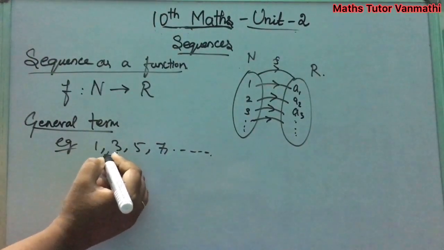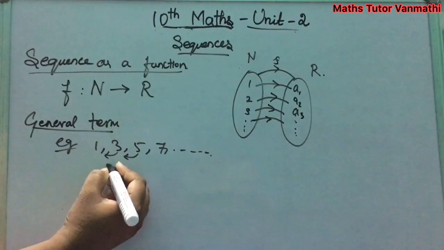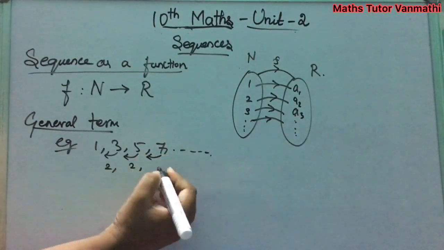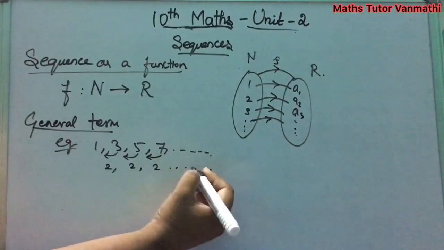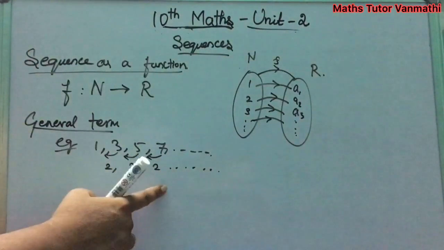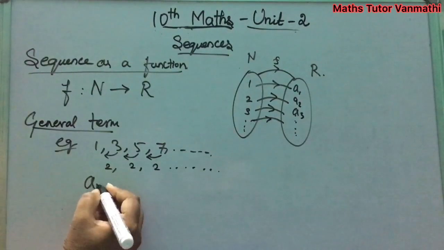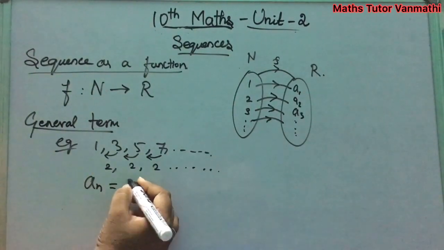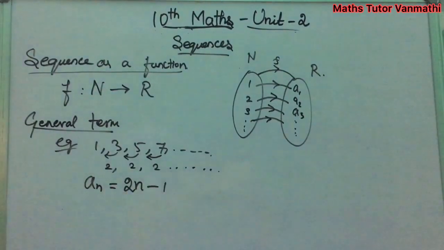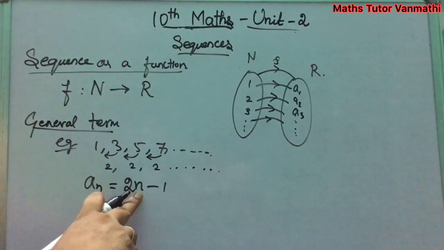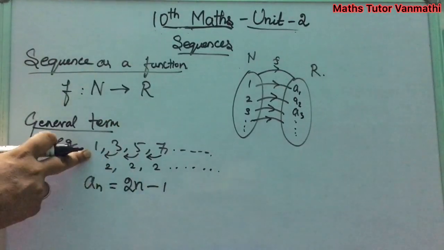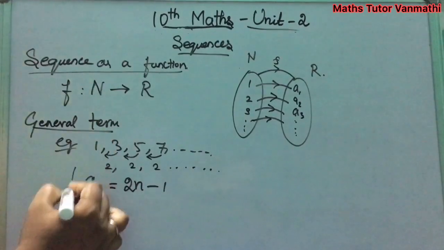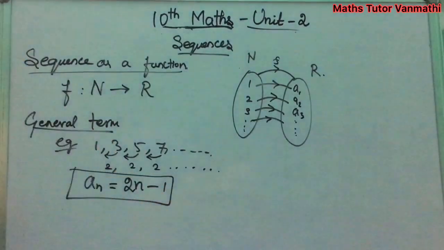Here first we see the difference. Between these, 3 minus 1 you will get 2, 5 minus 3 you will get 2, 7 minus 5 you will get 2. So the difference is 2 only. From this we can write a_n, which is your nth term. a_n is equal to 2n minus 1. When you give 1, 2 ones are 2, 2 minus 1 is 1, and again give 2, 2 twos are 4, 4 minus 1 is 3. So by this you can define the general term.